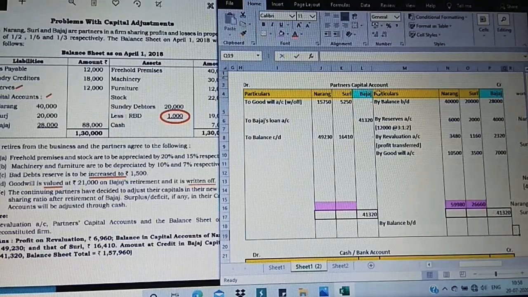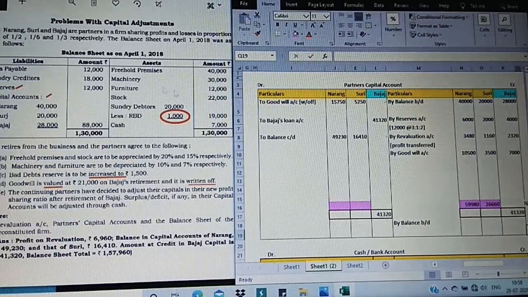Going to the partners' capital account, first on the credit side we have to take it from the question. Observe the question now. Moving on to the question, in the opening balance sheet we have two items here. We always search for three items, that is reserve, capital, profit and loss. In this particular question we have only two items, reserve and capital account. This is on the debit side, we have to post it on the credit side. First, capital. Just observe, balance brought down 40,000, 20,000 and 28,000 for the partners.